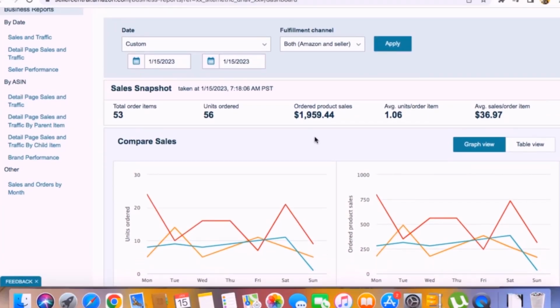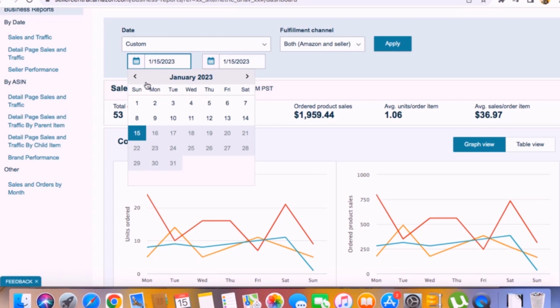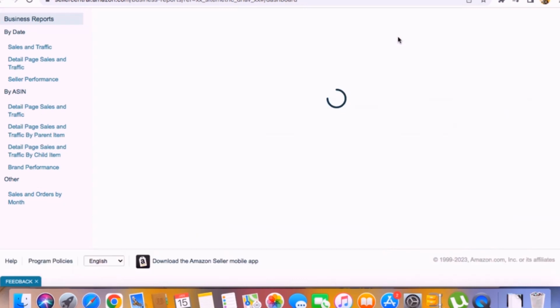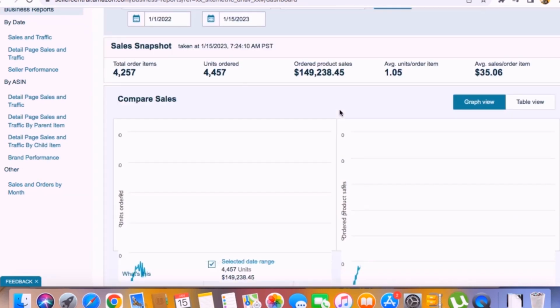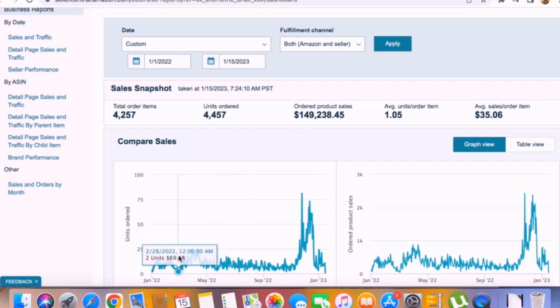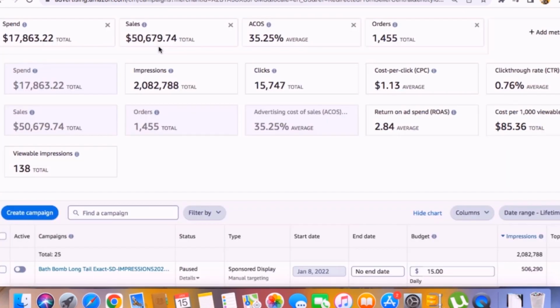As you can see, this is my 1 week sales, and if I put the filter for the past 1 year and click on apply, you can see that this is my 1 year sales. Throughout the year I got consistent sales, and my sales actually increased in December, which was the Christmas season. Around 150k was the revenue, and the cool thing is that the PPC spend was very less for the lifetime.